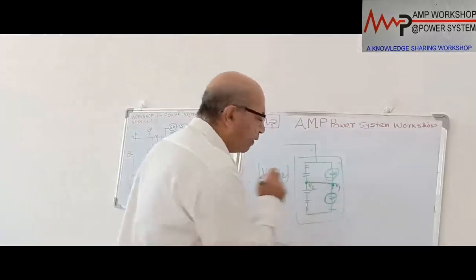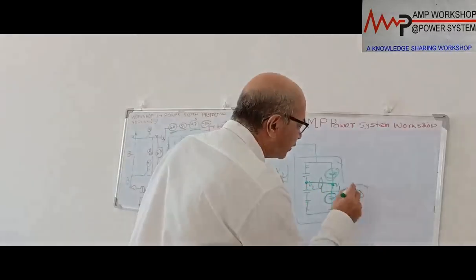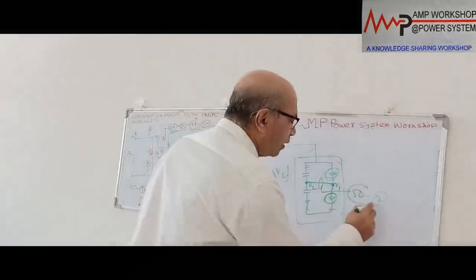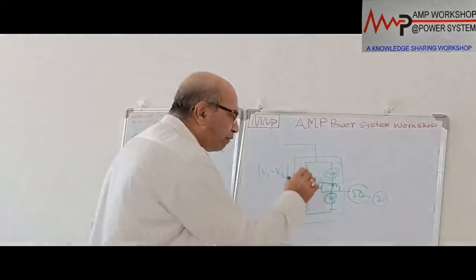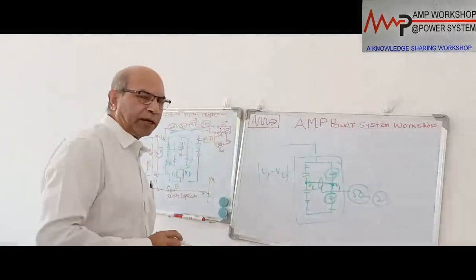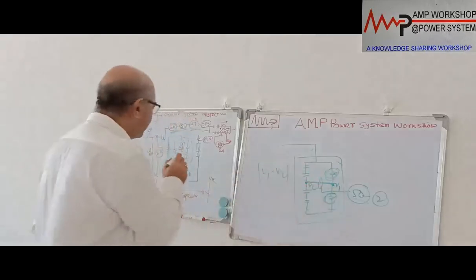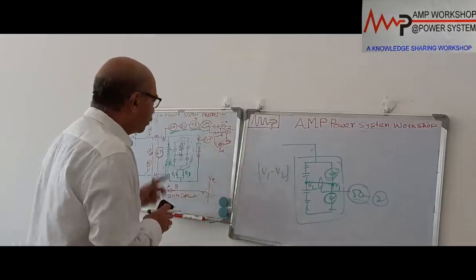We detect the current flowing through this by a CT. We put a CT over here and then we put an instantaneous relay with a timer, so that if this relay picks up, it indicates there is a unit failure inside the capacitor bank. Immediately we give the trip command to the breaker. Okay, this is another protection, the internal protection, which I have shown over here. This capacitor bank internal protection is also provided.